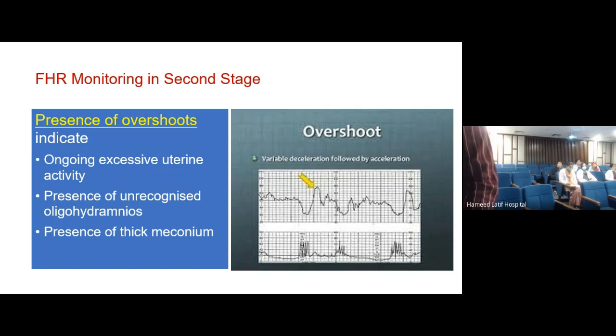The second thing is unrecognized oligohydramnios. This is not important at this point in time because in second stage of labor, most of the time membranes have ruptured, but it's in a cord compression. And the third thing is the presence of thick meconium.